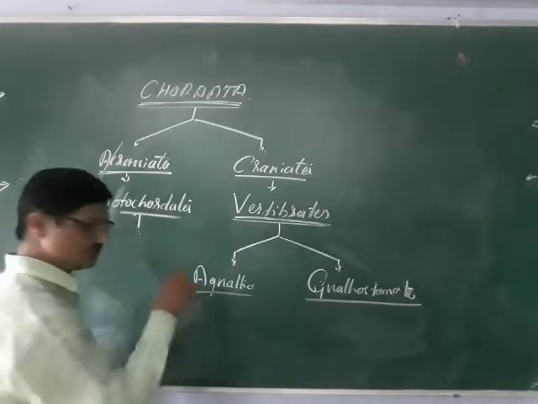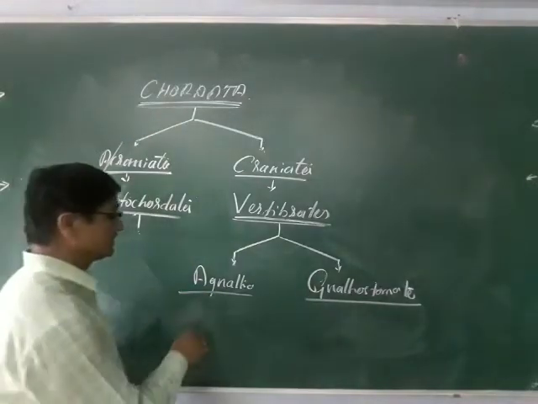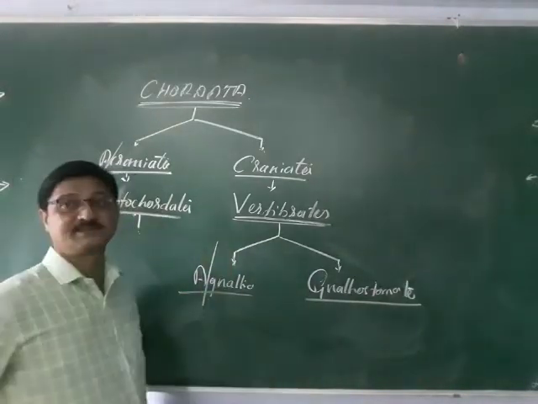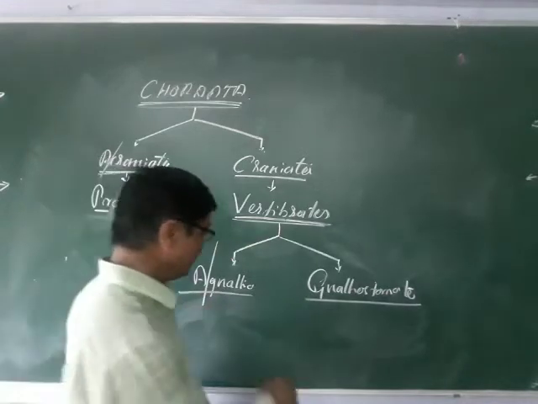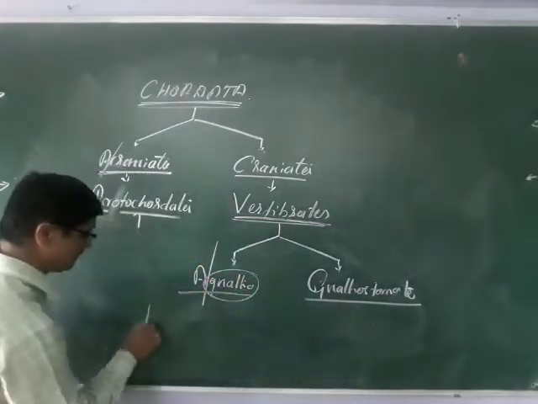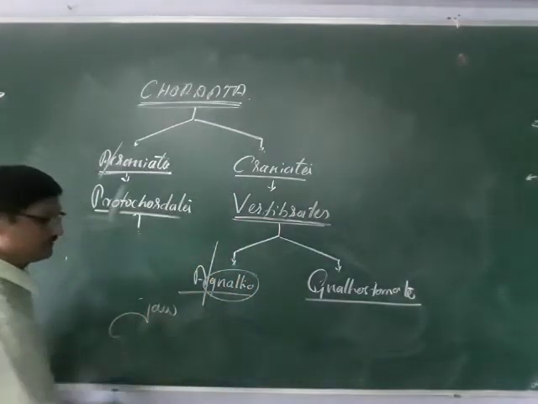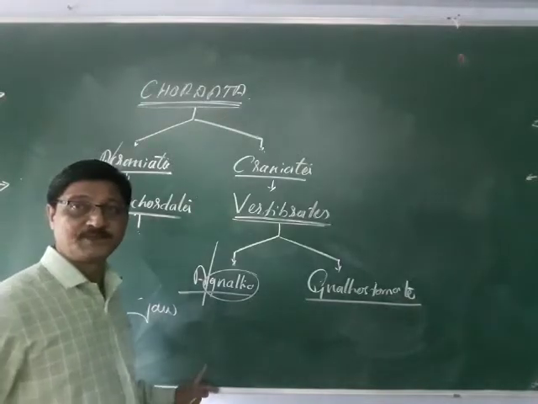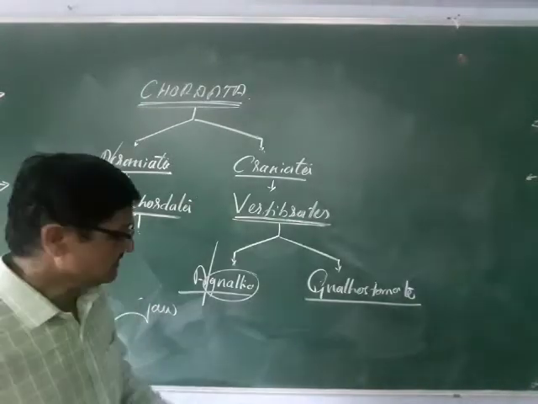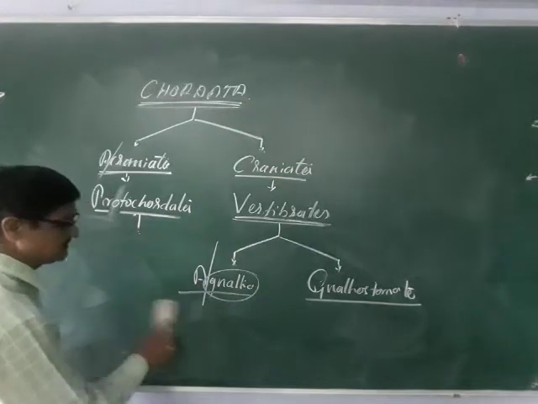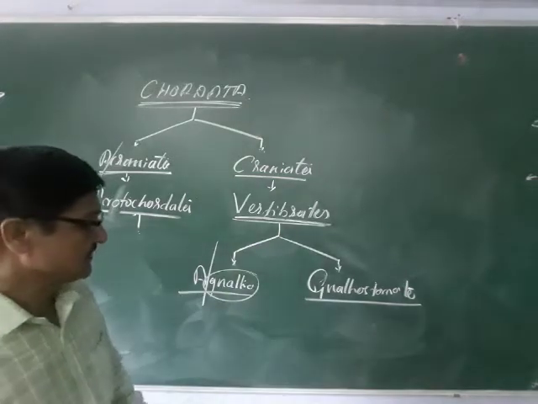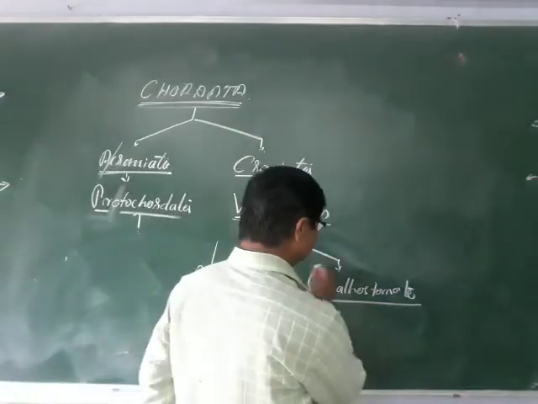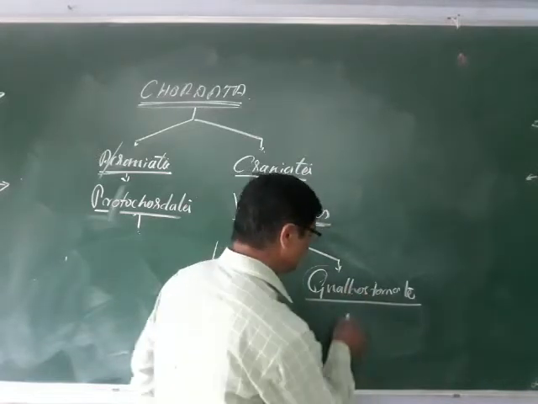Agnatha and the Gnathostomata. What is Agnatha? Again, the term itself indicates. Remember, gnatho means jaw. So here Agnatha means the jawless animals are said to be the Agnatha animals, and Gnathostomata means the animals having the jaw.